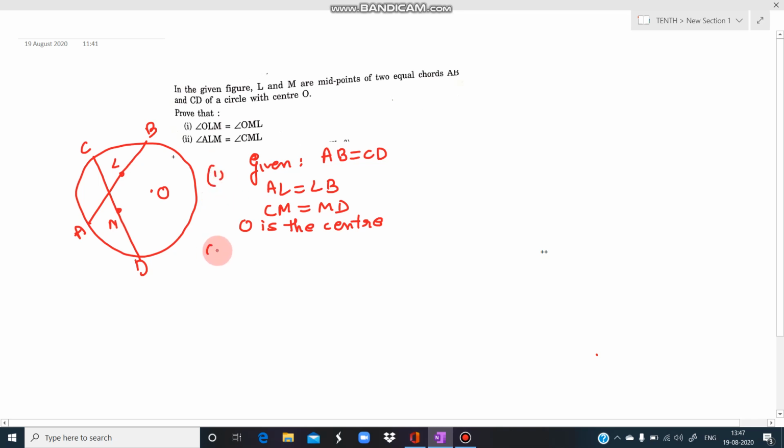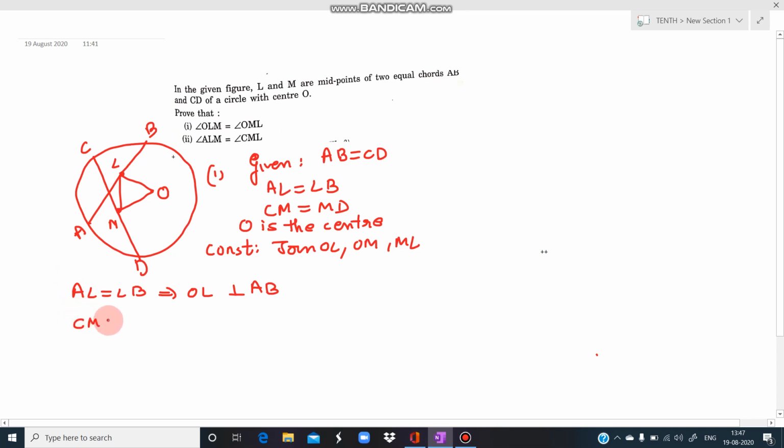इसको prove करने के लिए we do a construction. That is we join OL, OM and ML. इन तीनों को हम join कर लेंगे OL, OM and ML. How we are going to prove it? Now see here, since AL is equal to LB, it means OL is perpendicular to AB. Now what is the reason? OL एक लाइन है सेंटर से जिसने कॉर्ड को बाइसेक्ट कर दिया है. इसका मतलब है कि ये लाइन इसके परपेंडिकुलर है.